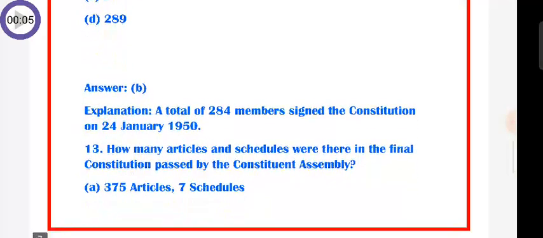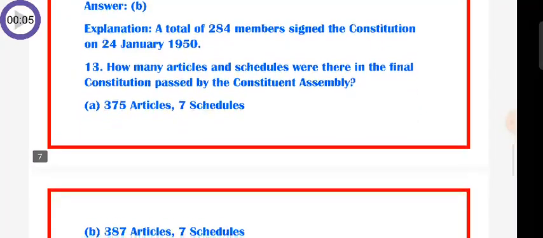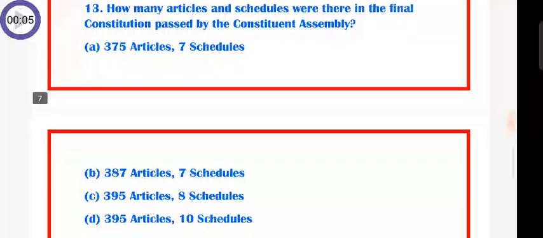Question number 13. How many articles and schedules were there in the final Constitution passed by the Constituent Assembly?